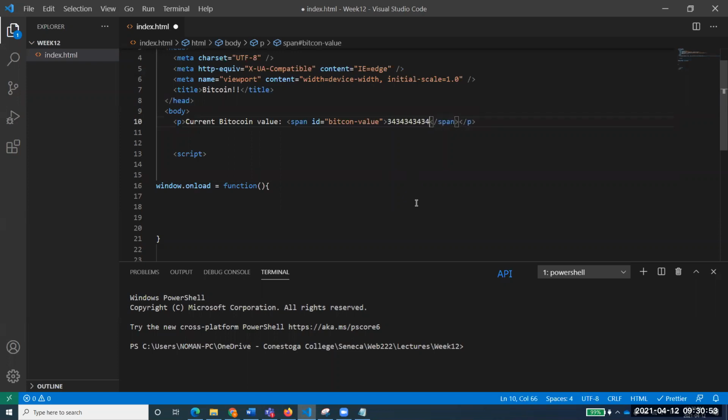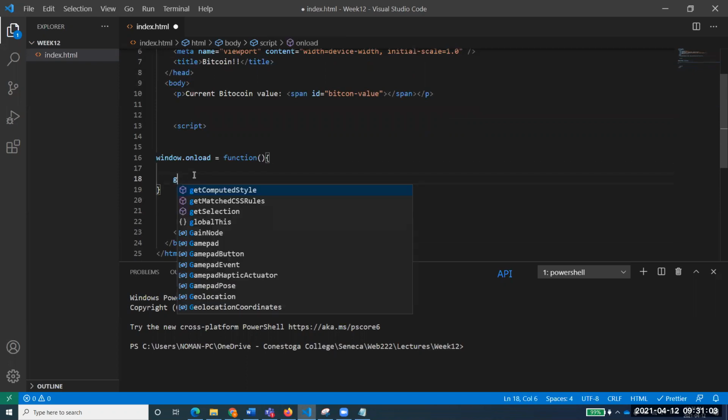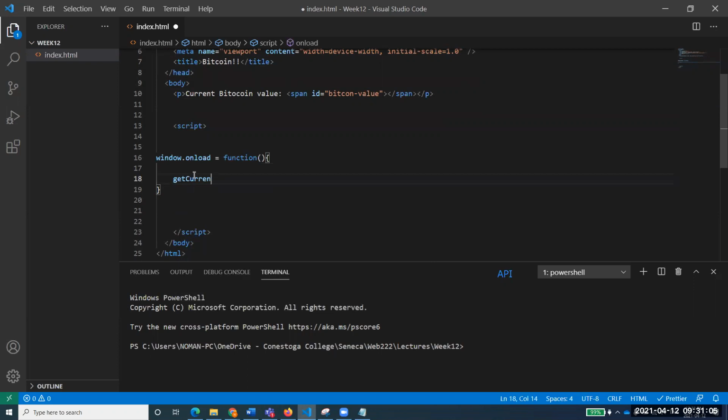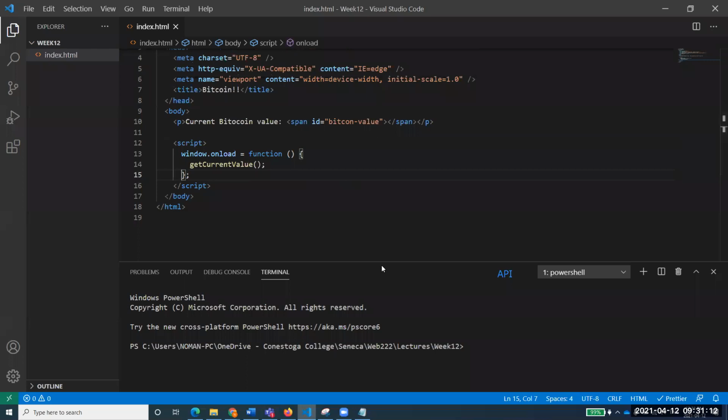To extract that, first I've defined an onload function, and here I am calling a function that I'll create, getCurrentValue. Please type with me so that we go step by step for everything.